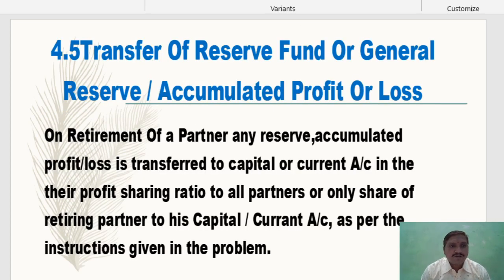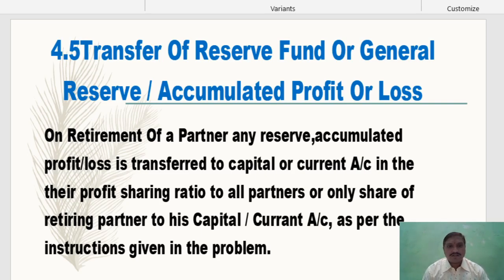Next 4.5, transfer of reserve fund, general reserve, or accumulated profit or loss. Profit of the firm is the liability of business. Accumulated profit, the profit and loss account on the liability side, means a credit balance. Reserve fund or general reserve are all credit balances, that is the liability of business. That amount is payable to partners.